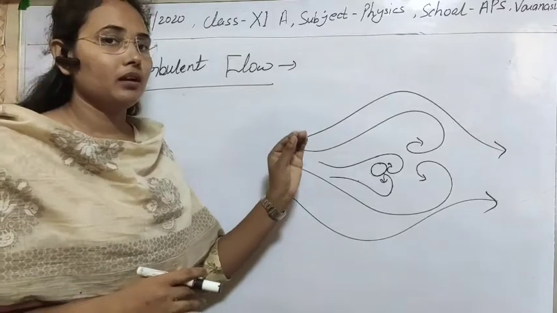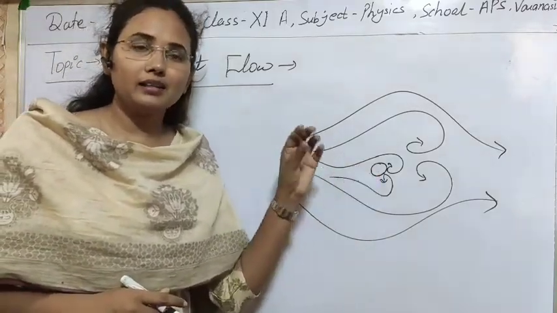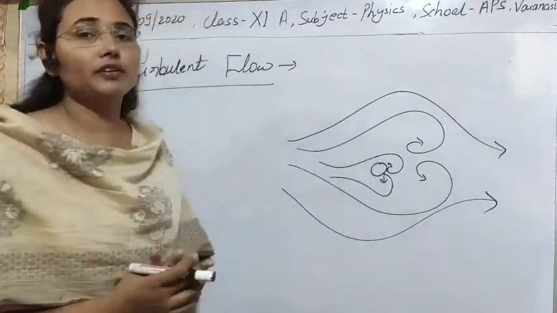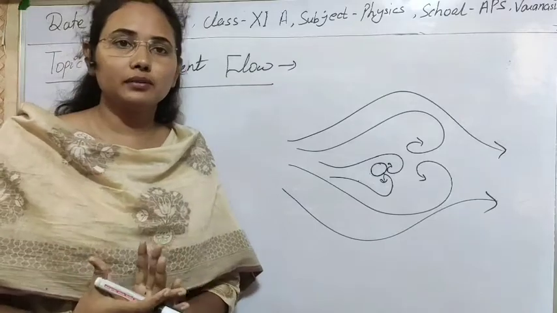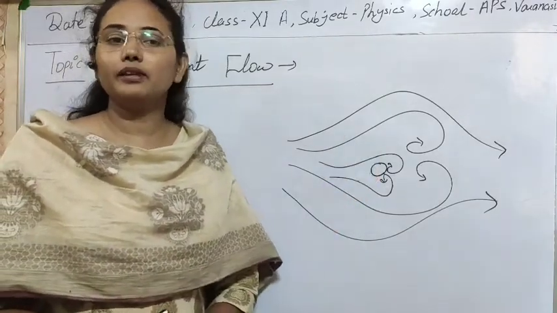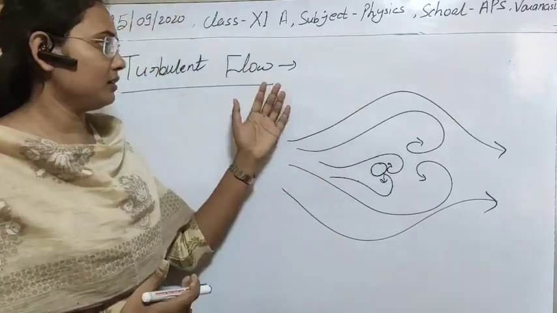Simply, if any pillar, disturbance or resistance is kept in the path of the fluid, then the fluid gets disturbed, the direction of the fluid will change, and due to the change in direction their motion will be disturbed or turbulent.